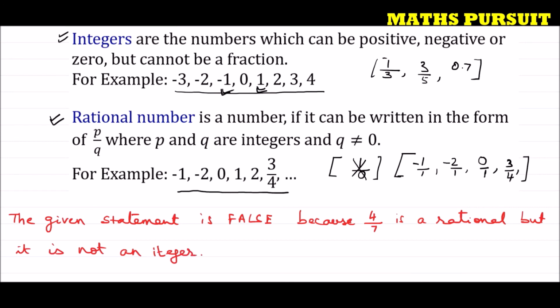Hope guys you understood this. The statement is asking us if every rational number is an integer. So 4 upon 7 is a rational number, but this is not an integer. Integers are not of the form of fractions. We do not consider any fractions as integers.